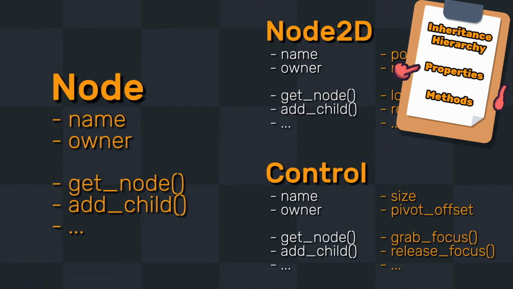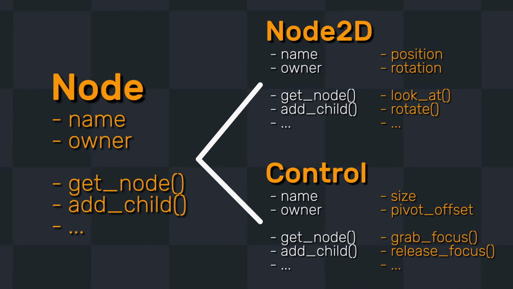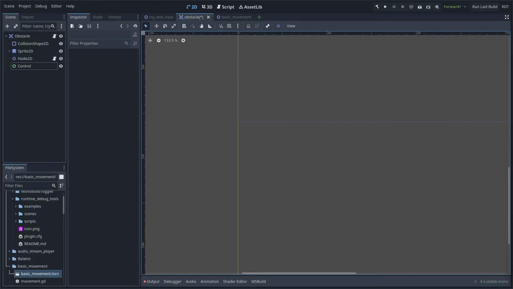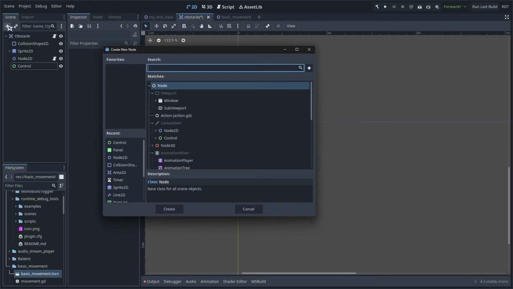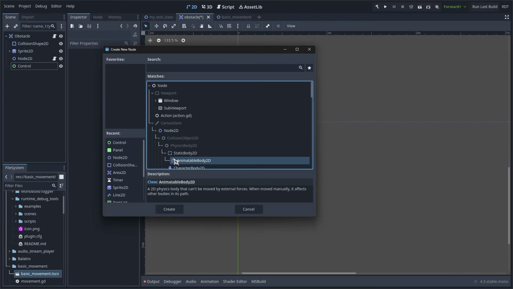Every node in Godot extends the node class. This means that any child class will inherit all the members that the parent class contains. This is the reason you're able to call a function like getNode or addChild on a Node2D or a control, for example, since they both extend from the node class which contains those methods. You can visualize the inheritance tree by looking at the Create New Node window and paying attention to how each node is nested. Node is the root node type of all nodes, so everything else is nested under it. If you expand it, you'll see everything that directly extends it. And you can keep expanding sections to see what directly inherits what.